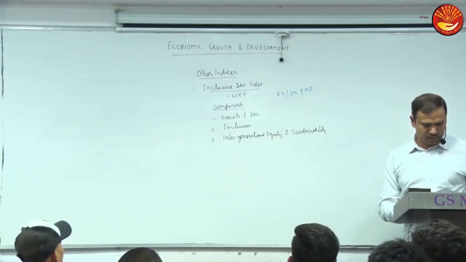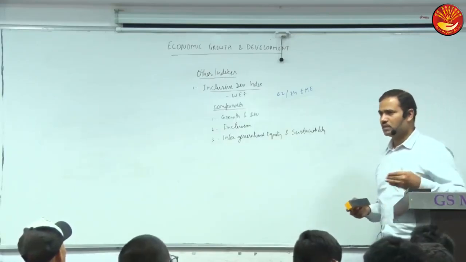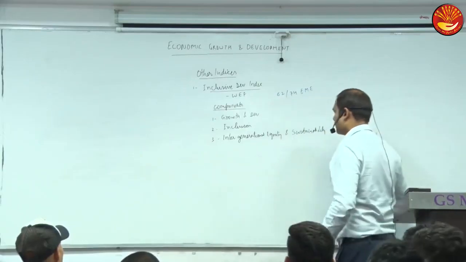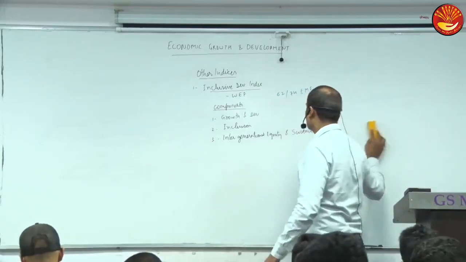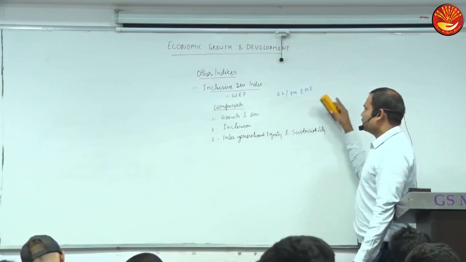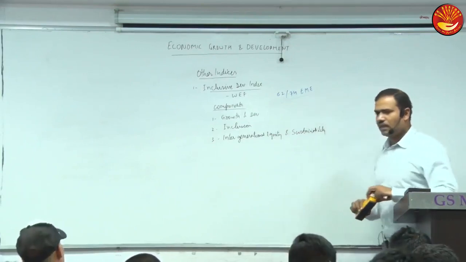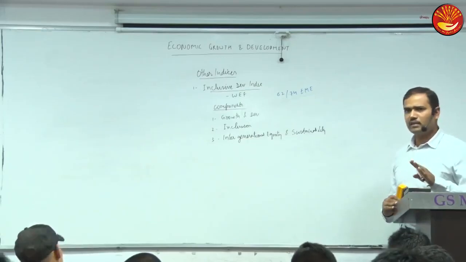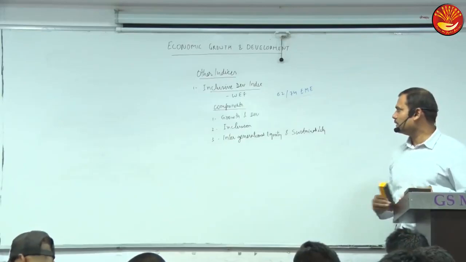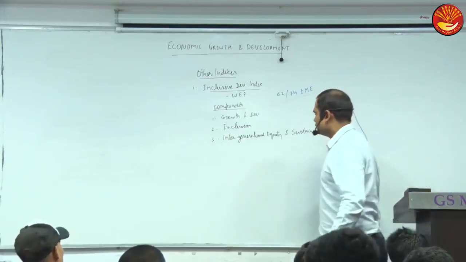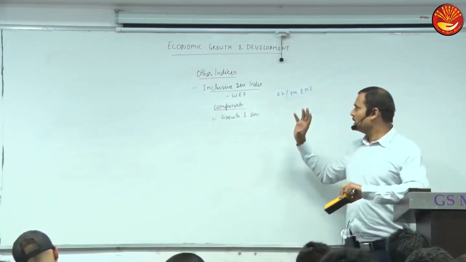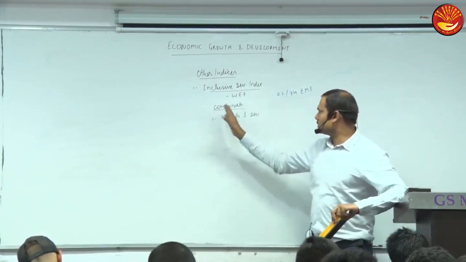Mainly developing countries which have adopted reforms, liberalization, privatization, globalization, the LPG policy, like India.